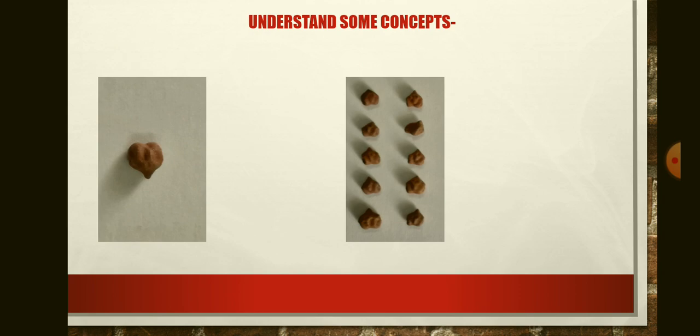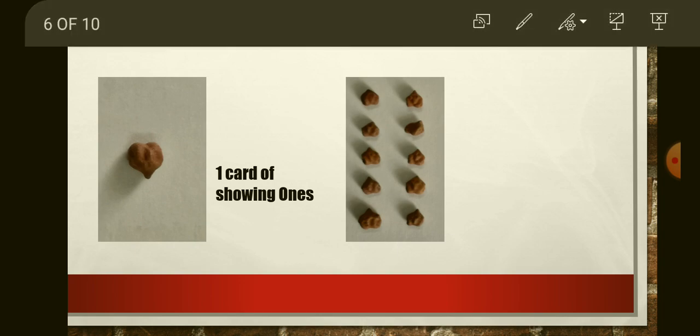In the second picture, how many grams are there? 1, 2, 3, 4, 5, 6, 7, 8, 9, 10. So 10 grams are given here. So one card of showing ones, because only 1 gram is given in this picture.